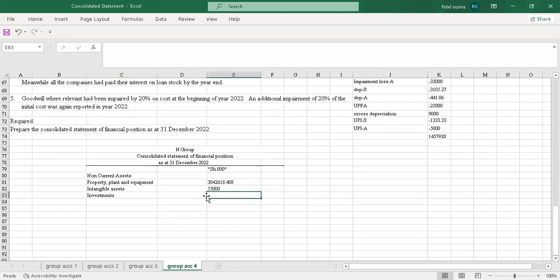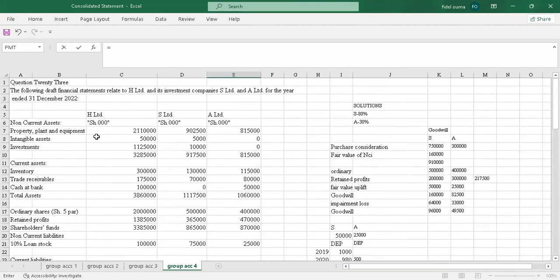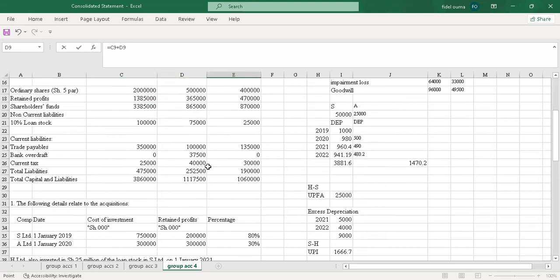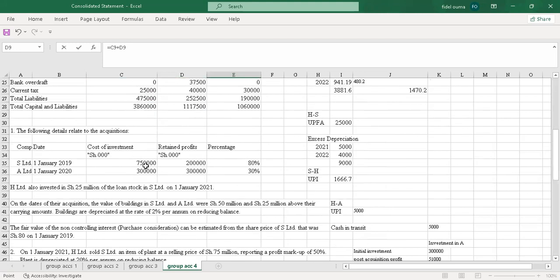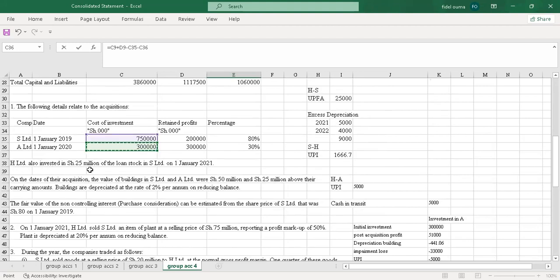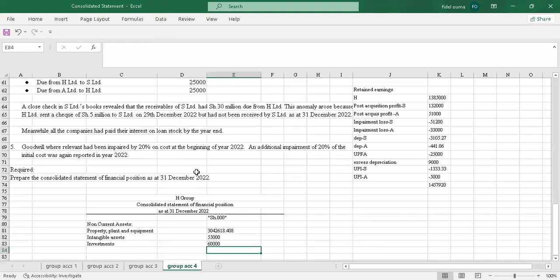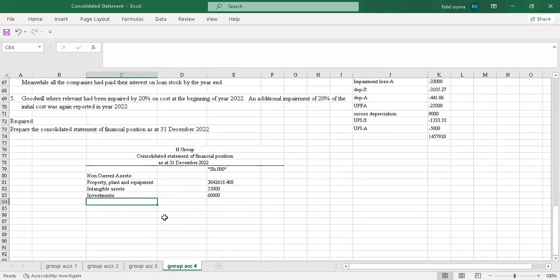The next item will be investments. I'll consolidate for H plus this. But remember, there was investment in subsidiary and associate. So I'll subtract them. Subtract this, and I'll also subtract this also. But H Limited also invested 25 million of the loan stock in S Limited on 1st January. So this internal investment, I'll also reduce by 25,000. And I enter. So once I enter, it will give me 60.